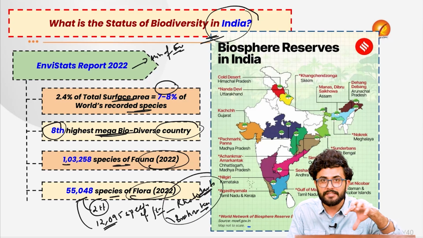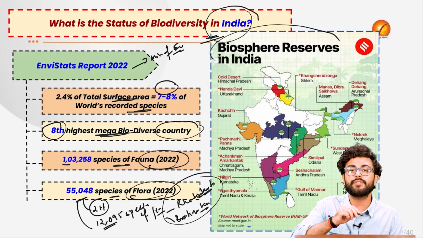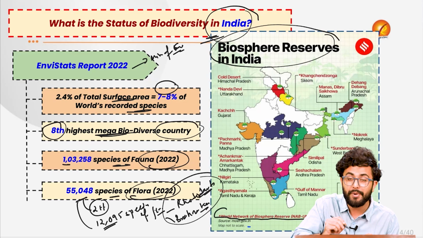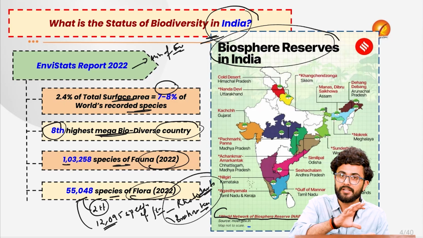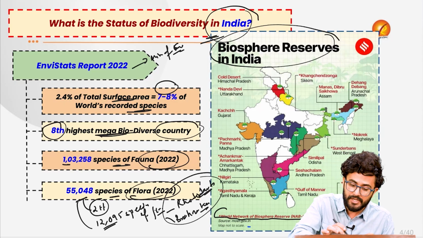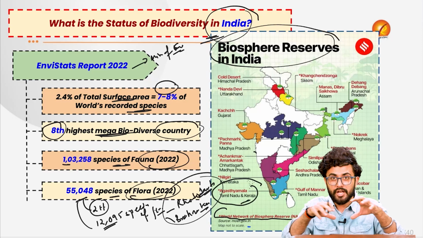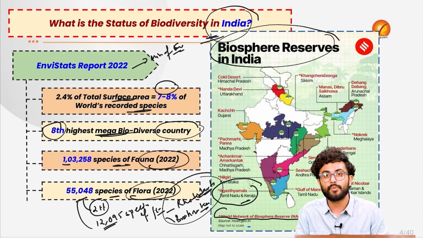And thus, to protect this existing level of biodiversity, the government has created various biosphere reserves, 12 of which form part of the World Network of Biosphere Reserves, which are very important from your prelims perspective. So just have a look at them, in which state they are present. For example, one year they asked about this particular Agasthyamalai Biosphere Reserve, and these biosphere reserves consist of various national parks and wildlife sanctuaries. So have a look at them as well.